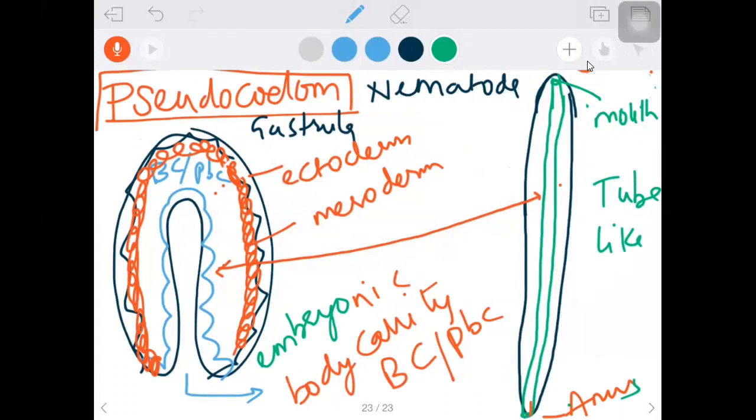Okay, coming to our topic. So what happened to that mesoderm? Mesoderm went only towards the ectoderm side. That's why the embryonic blastocele or body cavity remains in the adult also. And remember, mesoderm is equal to muscles.